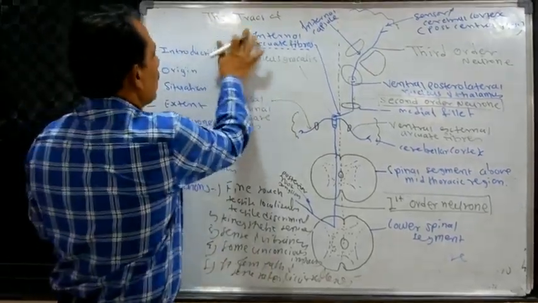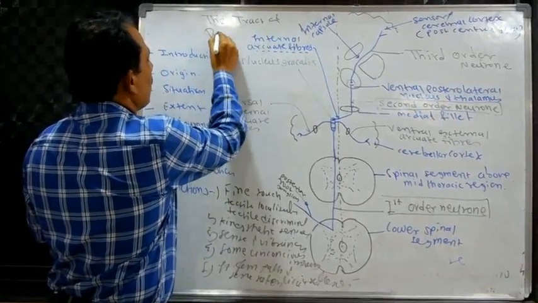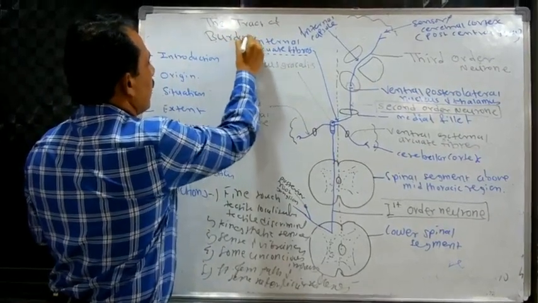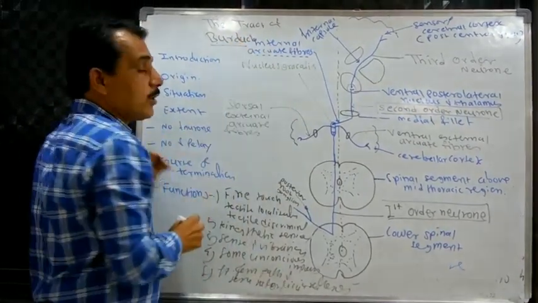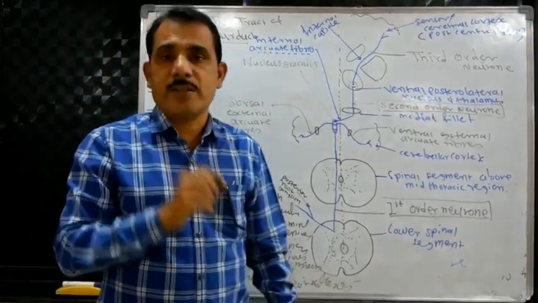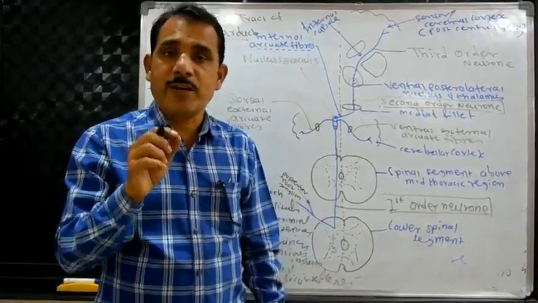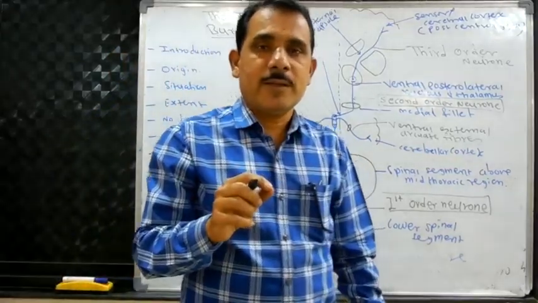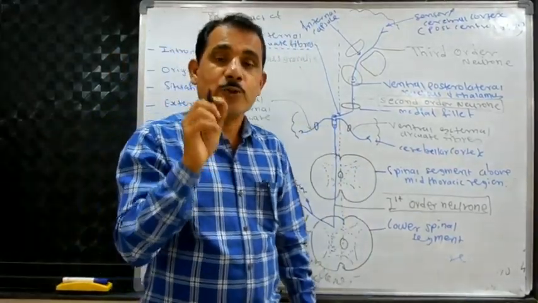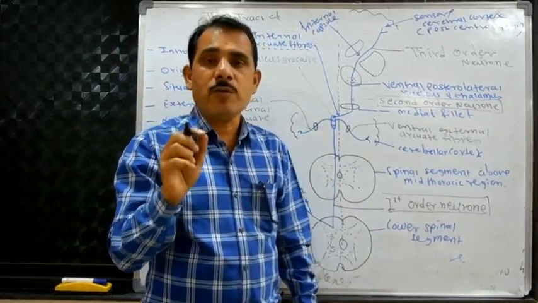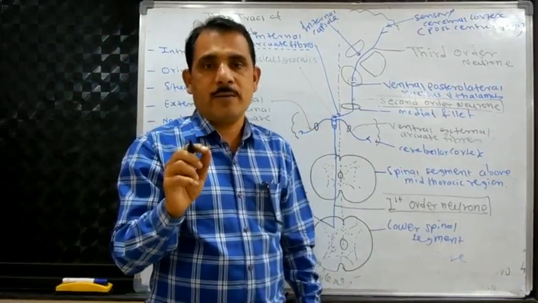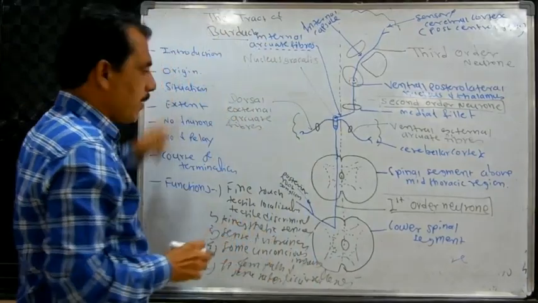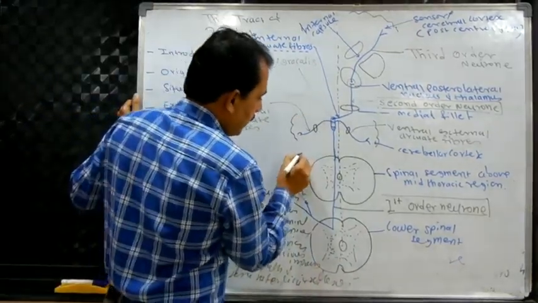Tract of Burdach, which is also called the fasciculus cuneatus. If you understood the tract of Gall, it is very easy for you to understand the tract of Burdach. How will we see? We will discuss with the same points. First of all, I draw the figure.